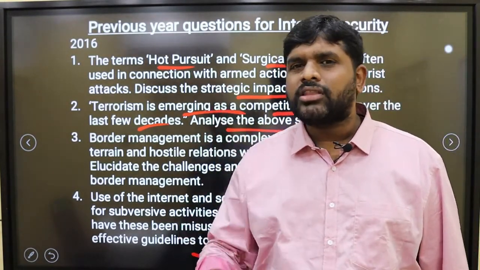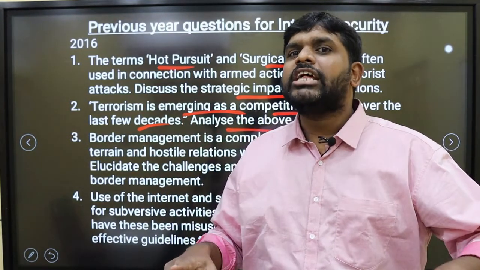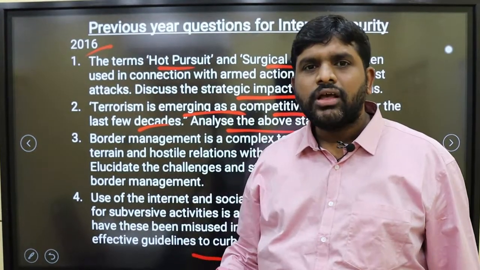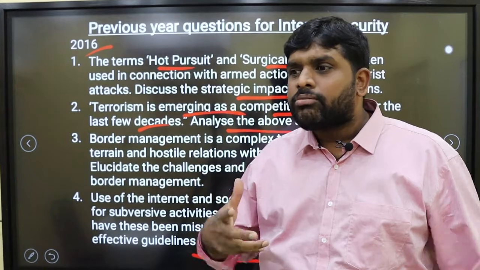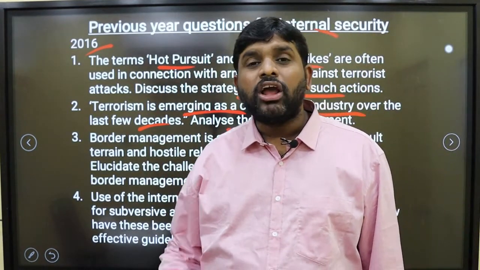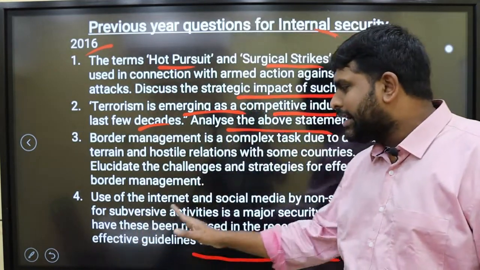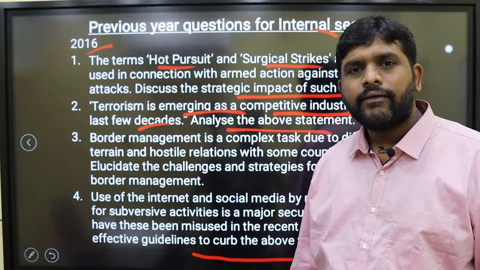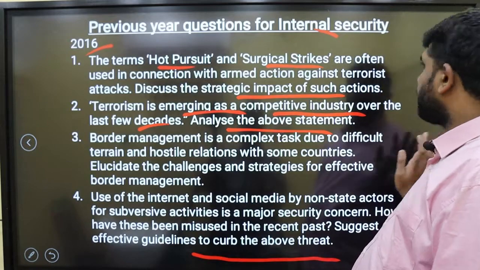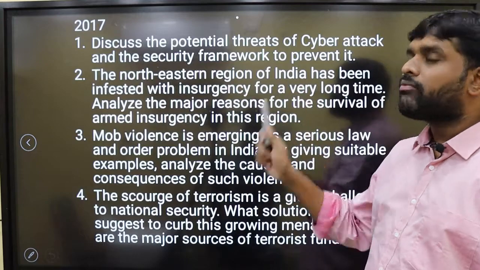Self-radicalization is another very common thing which we are seeing. People are watching YouTube videos, and they themselves are getting self-radicalized. In California, in 2016, a couple self-radicalized themselves and carried out violent acts in California state, in USA. So using the internet, using social media. 2017: discuss the potential threats of cyber attack and the security framework to prevent it.